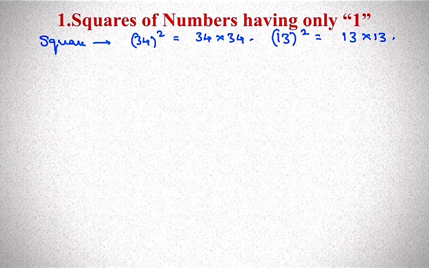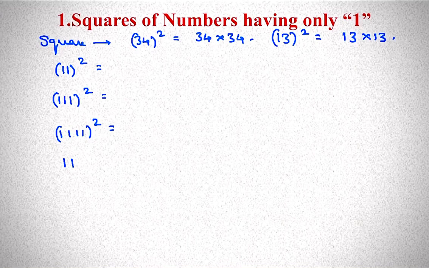Now, squares of numbers having only ones. We have to take a number in such a way that the number consists of only ones. So this logic we can implement only for numbers having only ones. For example, 11 square, 111 square, 1111 square, 11,111 square.